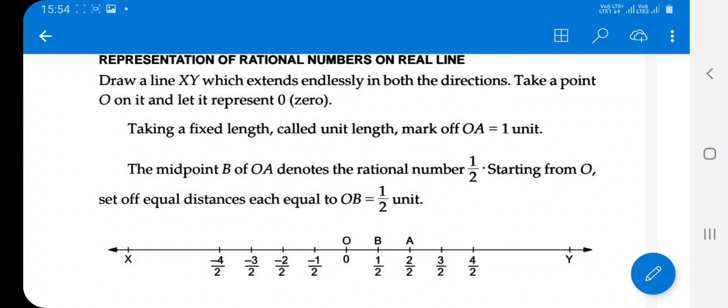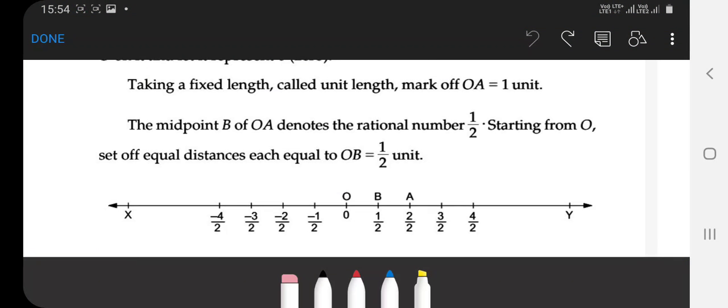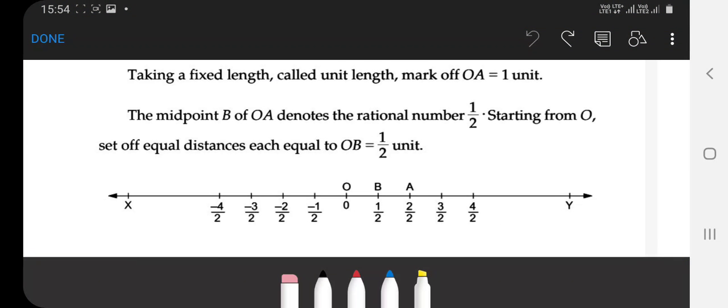Taking a fixed length, suppose 1 centimeter equal to 1 unit. So you mark OA. Mark OA equal to 1 centimeter, or 1 unit. Clear?